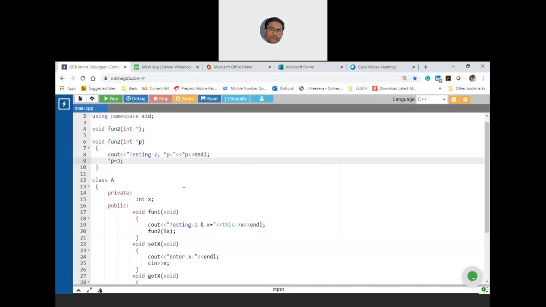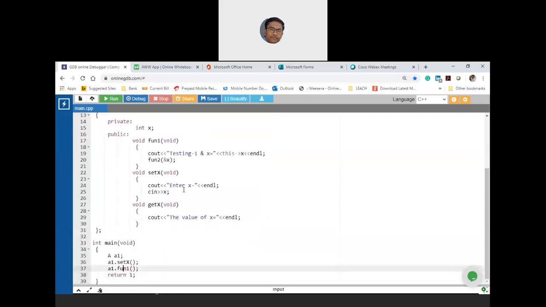So during the execution time, I am executing with x is equal to 2. So before calling fun1, after setting the x, let me call set and get the value of x. So you will get 2. After calling fun1, you will get a1 as 3. Hang on a minute. You will not get any error.